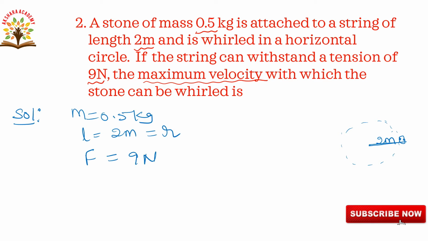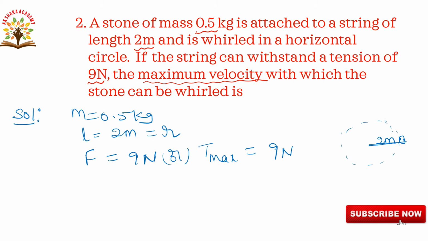So the centripetal force maximum, here we are taking the tension 9 newtons they given, that is T maximum. So T maximum is equal to 9 newtons. Maximum velocity we have to find out.